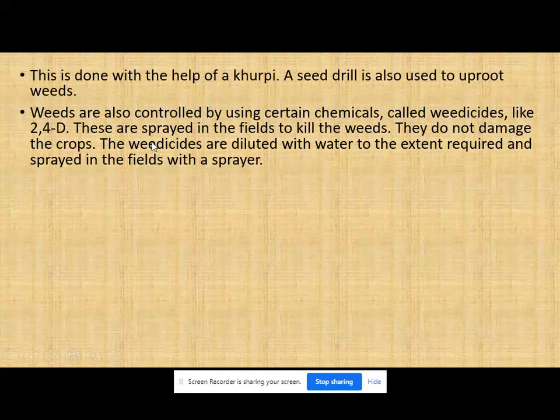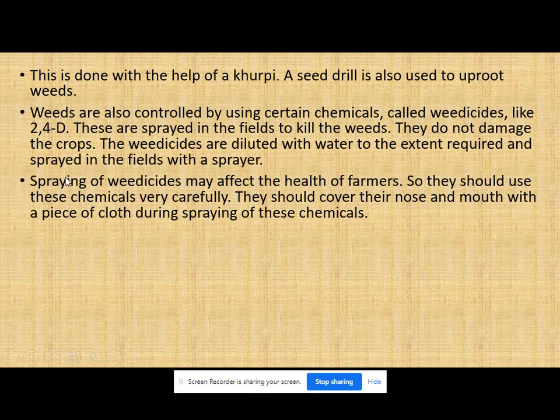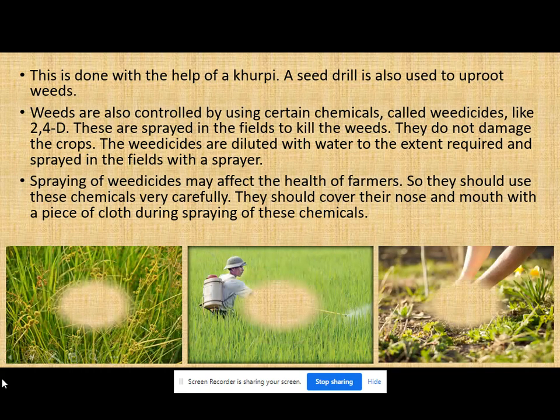They do not damage the crop. If you spray the weedicide on the crop, nothing will happen, only the weeds will die. We should use this weedicide only up to a limited amount, because it may create water pollution just like fertilizer. Spraying of weedicides may also affect the health of the farmer. So they should use the chemicals very carefully. They should cover their nose and mouth with a piece of cloth during spraying of the chemicals.